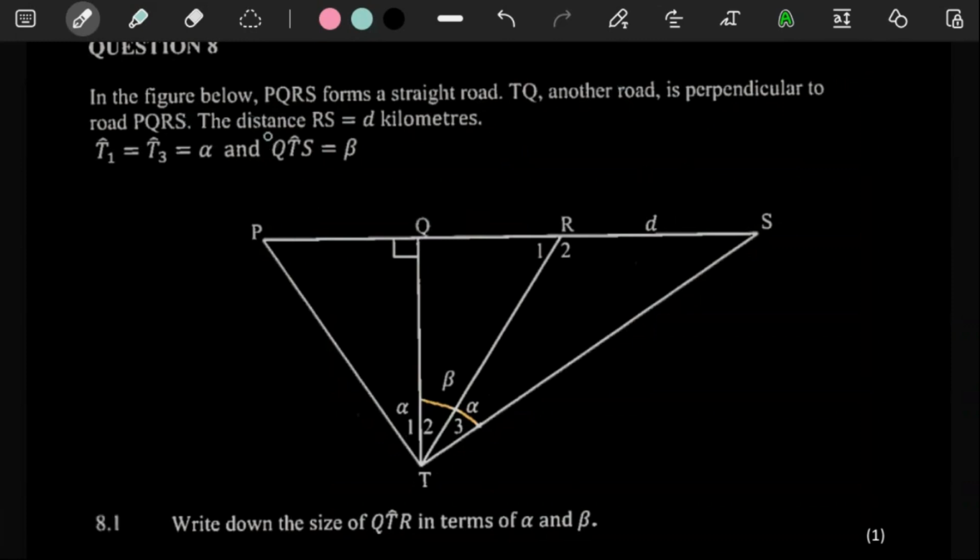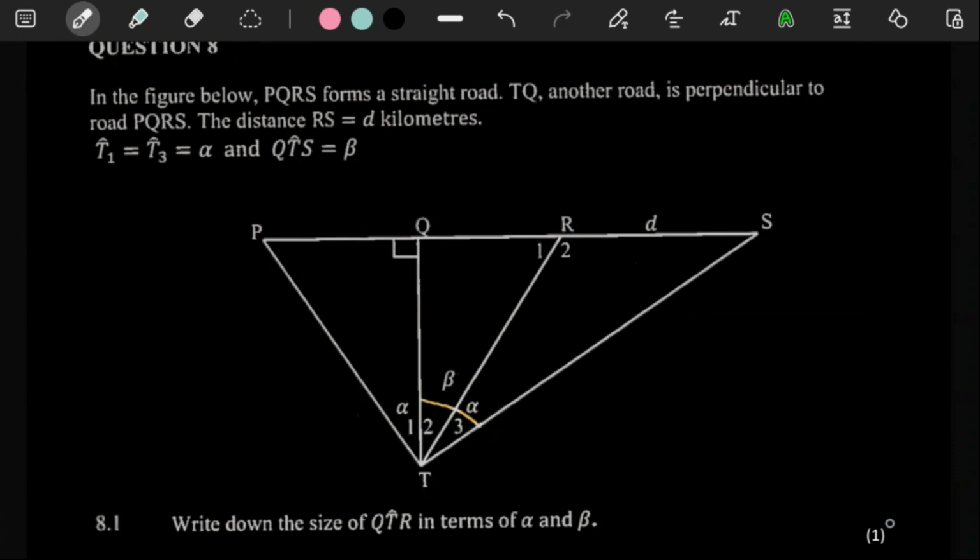And then they say that the distance RS is equal to D. And then they said T1 is equal to T3. And then they said here QTS is beta. So if this angle here, QTS, is equal to beta, so the whole thing is beta.